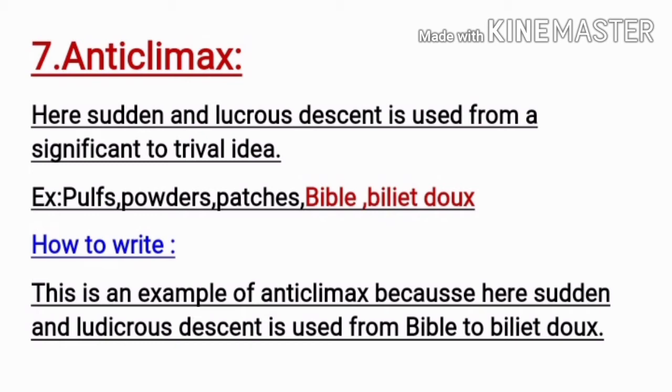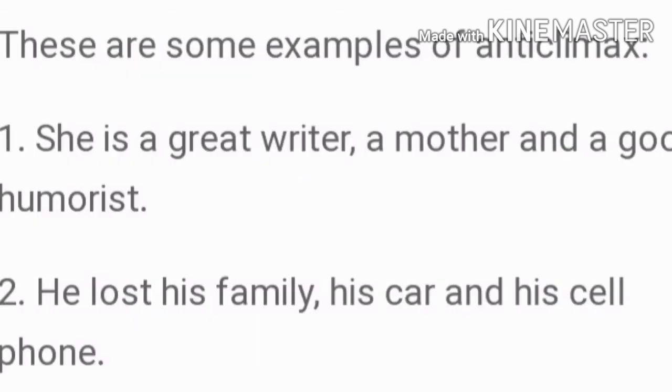How to write? This is an example of anticlimax because here a sudden and ludicrous descent is used from Bible to billet-doux, from high to low. So this is an example of anticlimax. Here are two other examples, so try to solve them yourself.